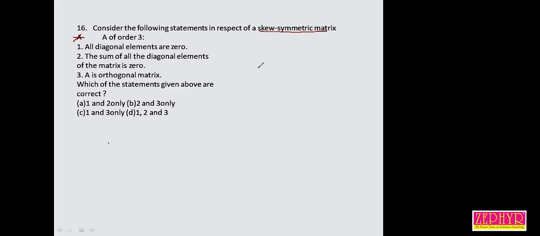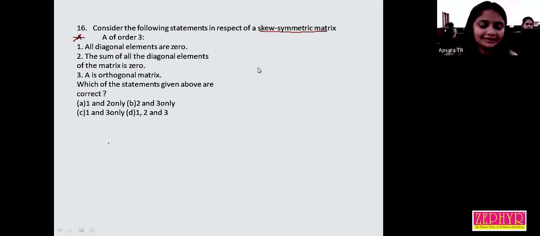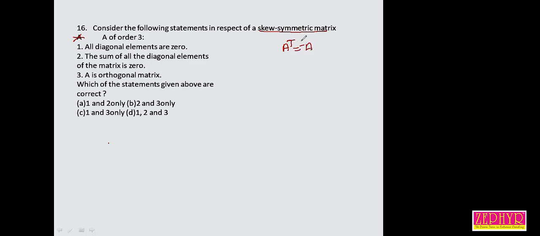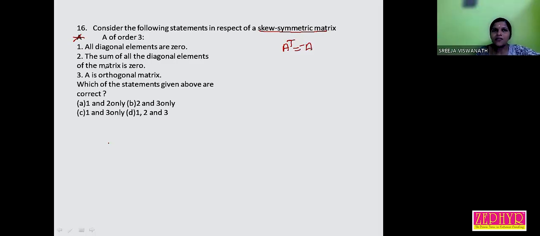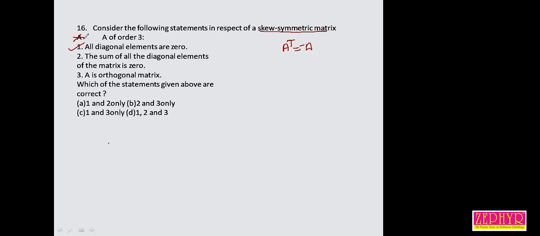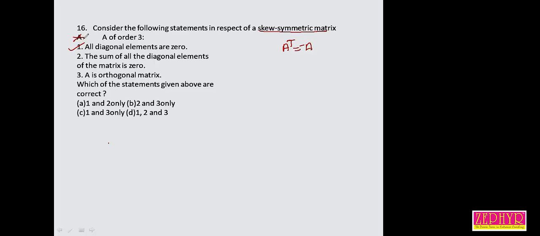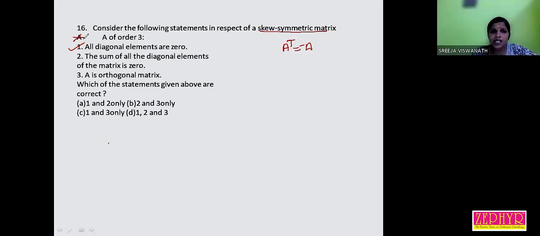A transpose is equal to minus A. Always remember, if A is a skew symmetric matrix, all the diagonal elements are 0. That's a true statement. You can check with any skew symmetric matrix. A transpose is equal to minus A, then all the diagonal elements are 0. Now, if all the diagonal elements are 0, the sum of all diagonal elements must be 0. Is it right?